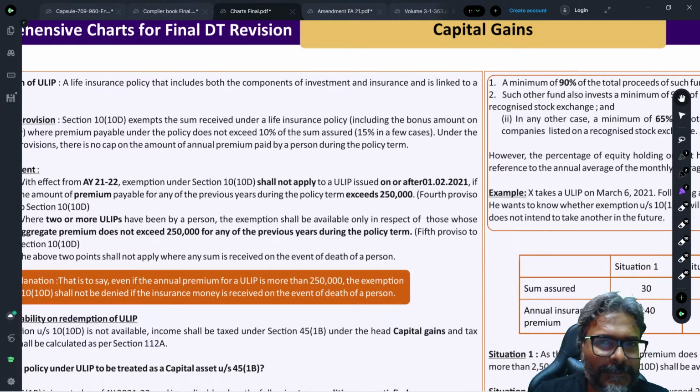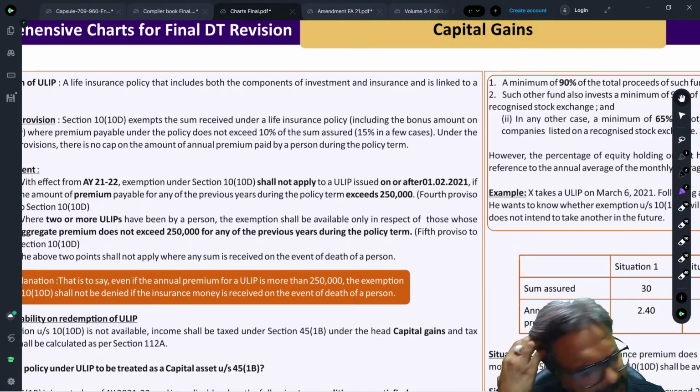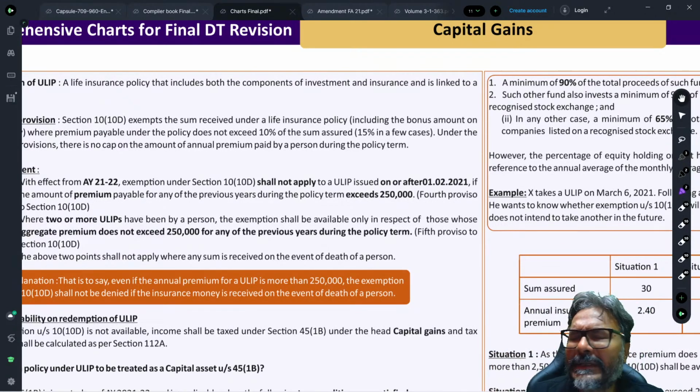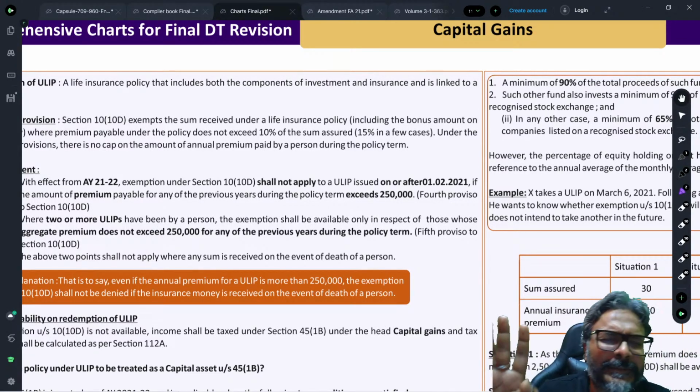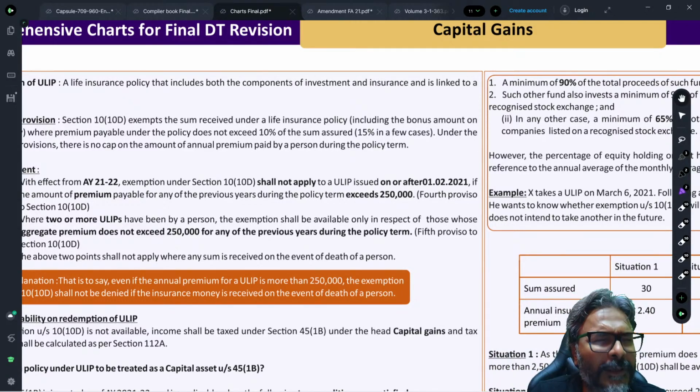If your annual premium does not exceed 10% of the sum assured, then whatever is the maturity proceed is eligible for exemption under section 10(10D). That is the position that you all are aware of.